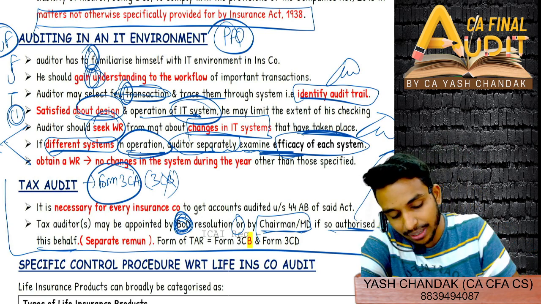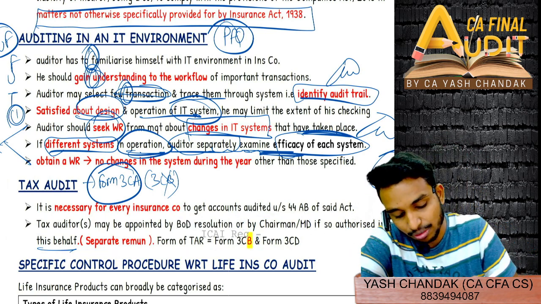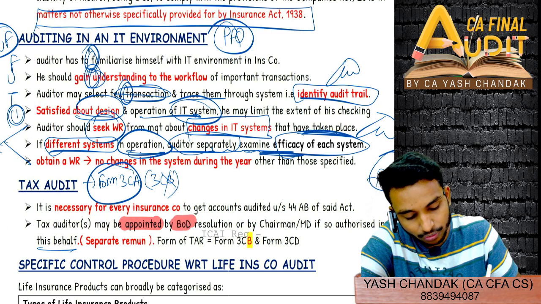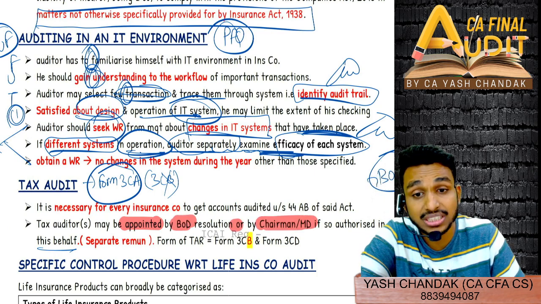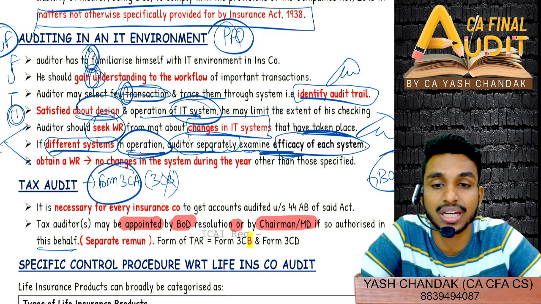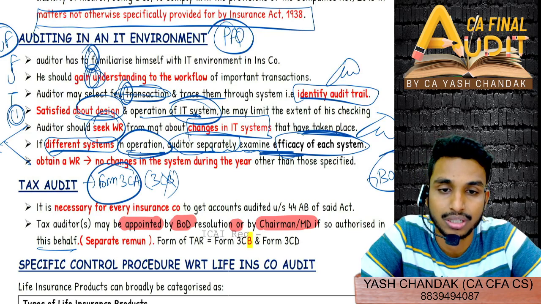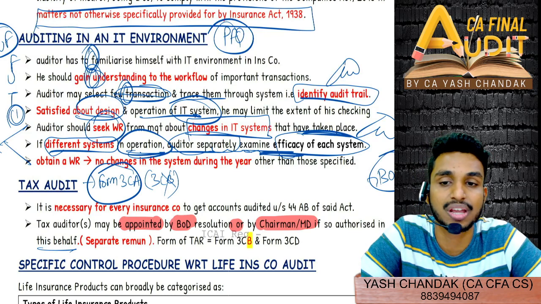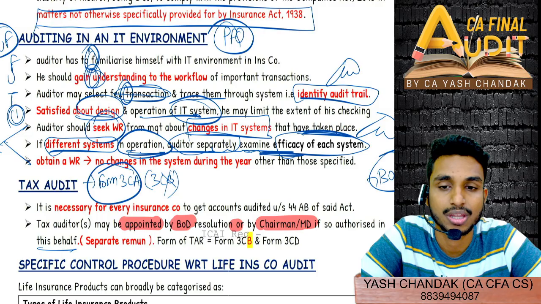And appointment is very, very important, that you can expect in exam, that it should be appointed by board of director resolution or even by chairman MD. This is special, that even chairman and MD can appoint tax auditor if it is so authorized by the board of director of the company.